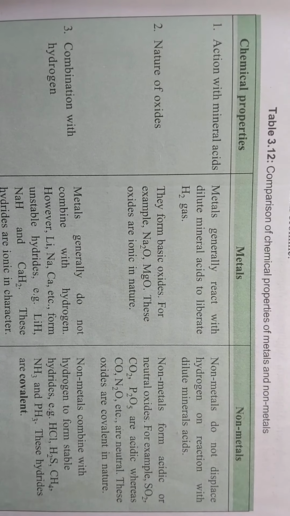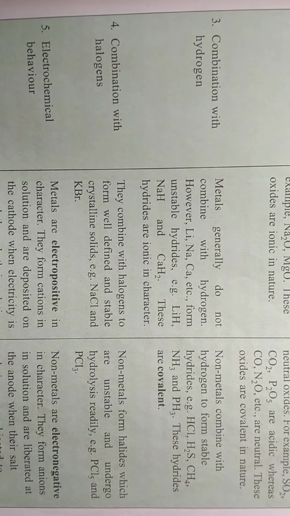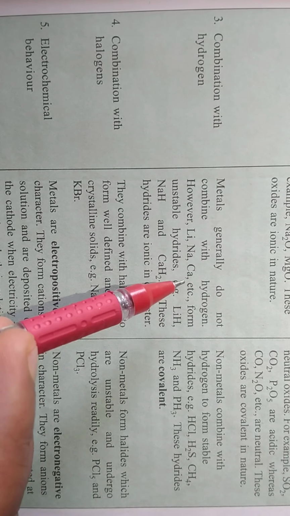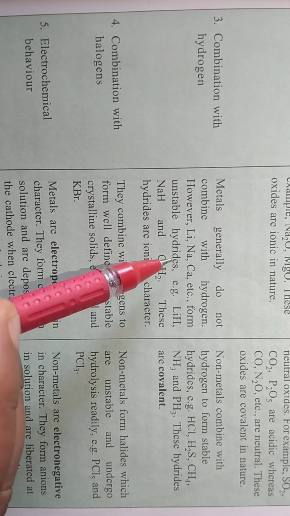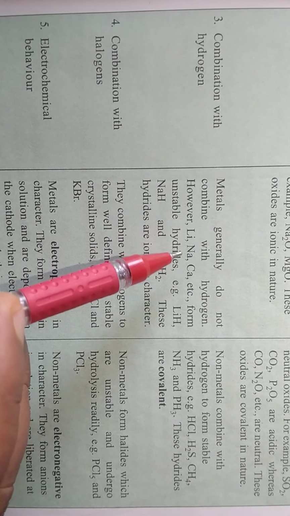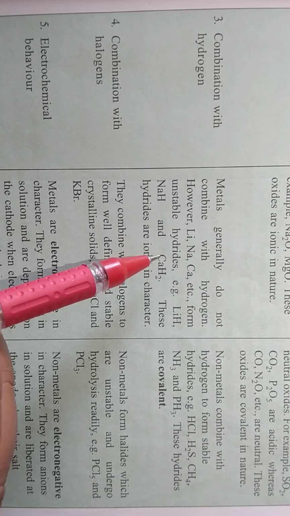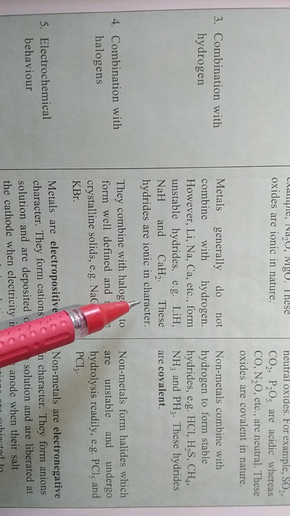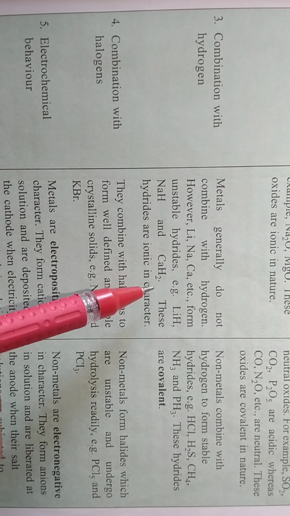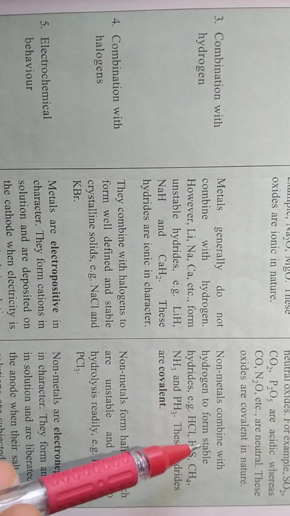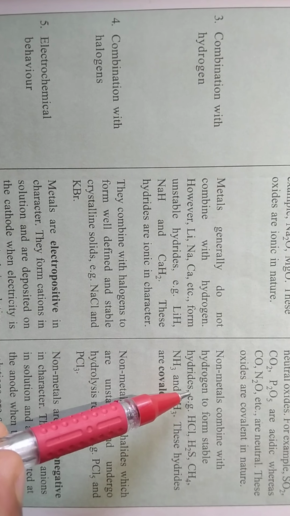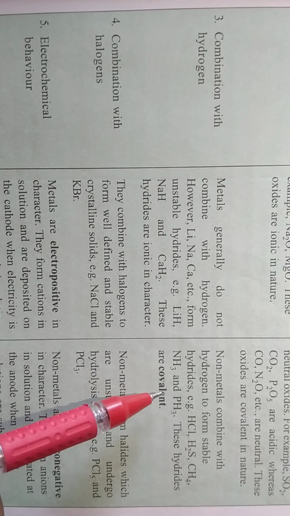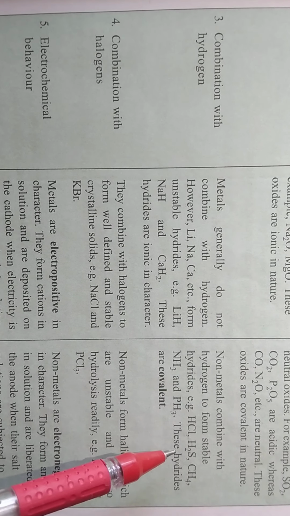Now the third difference you can see. Combination with hydrogen gas. Whenever metal combine with hydrogen, they form their hydrides. You have read about lithium hydride, sodium hydride, calcium hydride. And these hydrides are ionic in nature. But non-metal combine with hydrogen and they form hydrides, but their hydrides are stable.